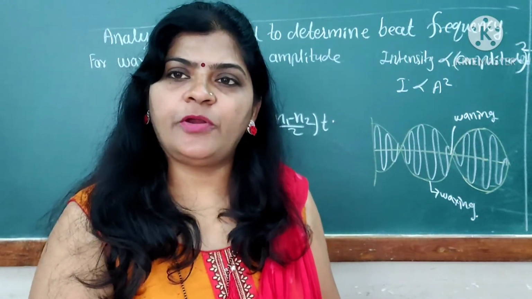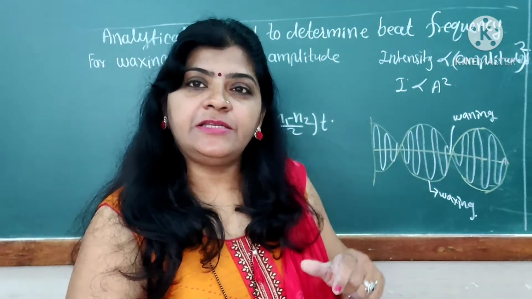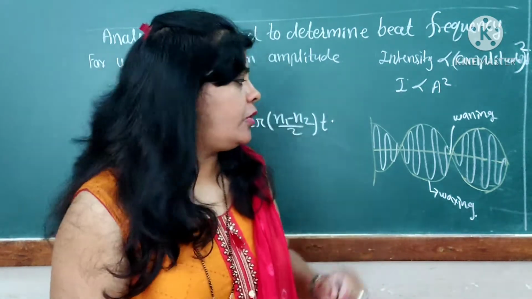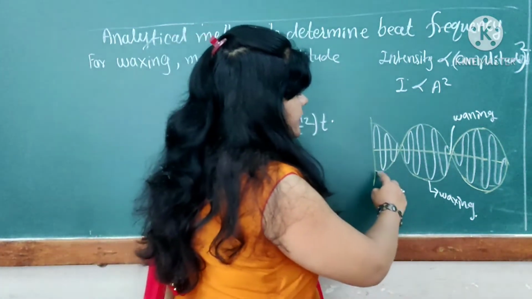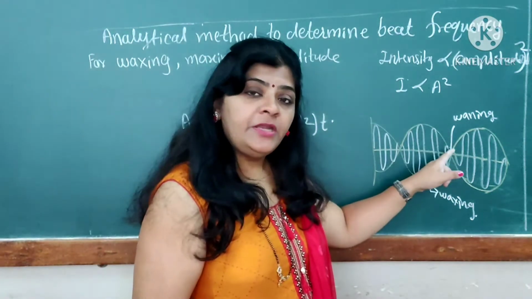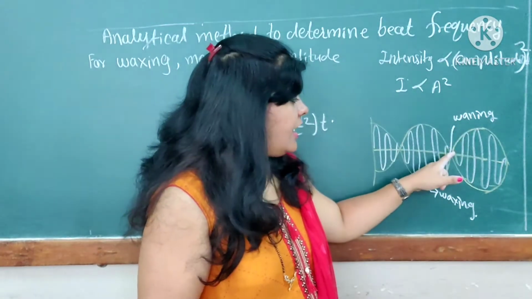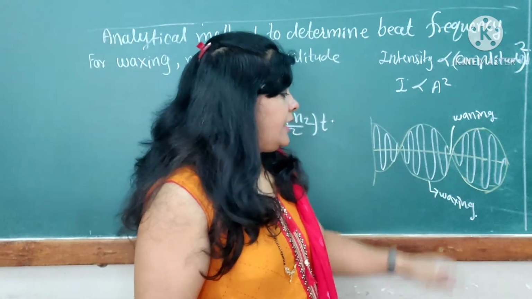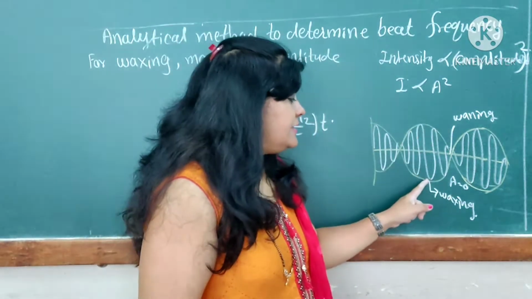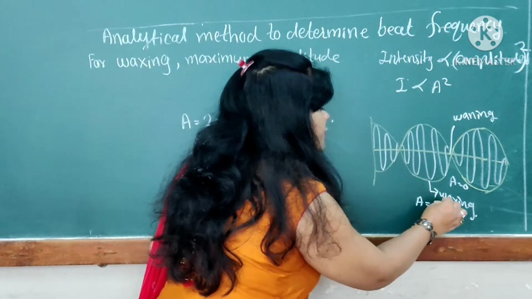Now we come to the next point, that is waxing and waning. What is meant by waxing and waning? The maximum intensity of the sound note is called waxing and the minimum intensity of the sound note is called waning. After the superposition of the two waves, there are some points where the intensity is minimum. That phenomenon is waning, where the amplitude A is equal to 0. Where the maximum intensity of the sound is there, that is waxing, and at that time A is equal to plus or minus 2A.